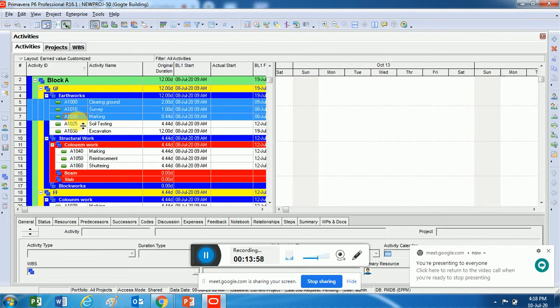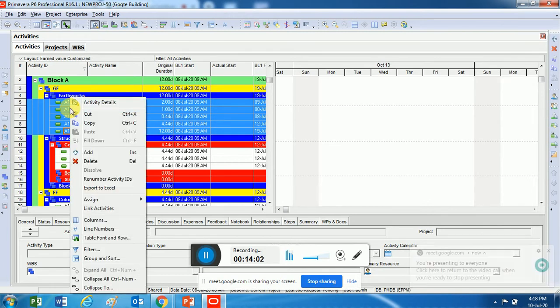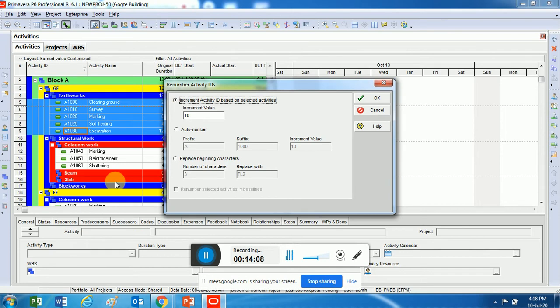I'll select these activities and I'll right click on this, and you can see there's something called as renumber activity IDs, right? Here it is showing you the increment values, the prefix numbers, suffix numbers, whatever you want. So further to that, if you want to do any changes to this, you can change these values.